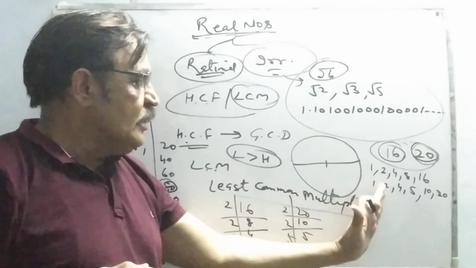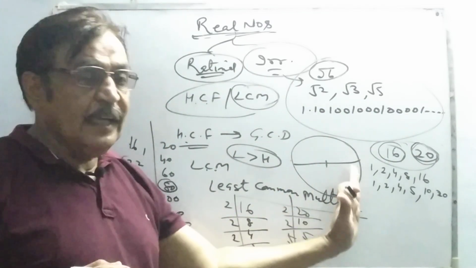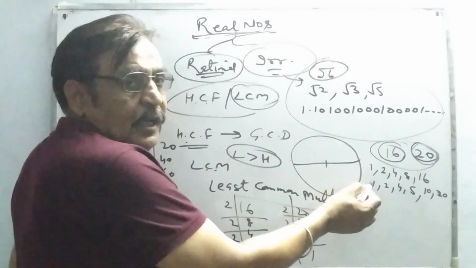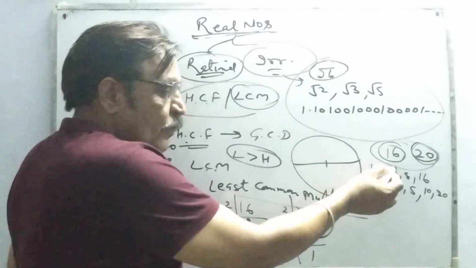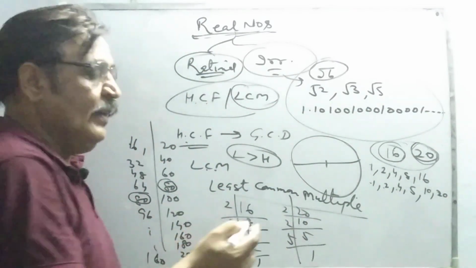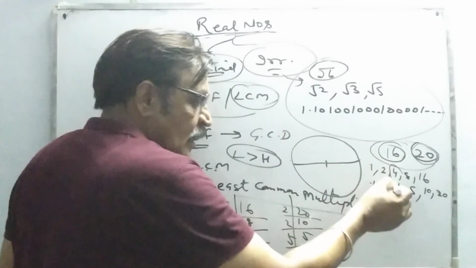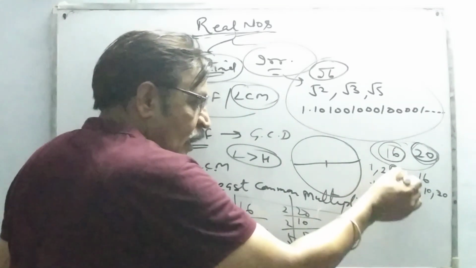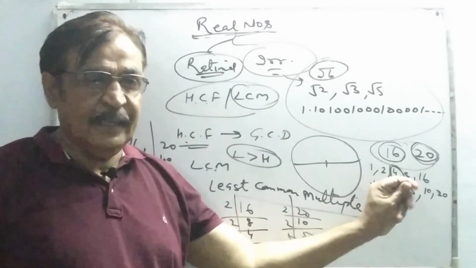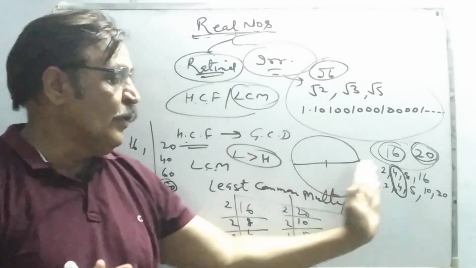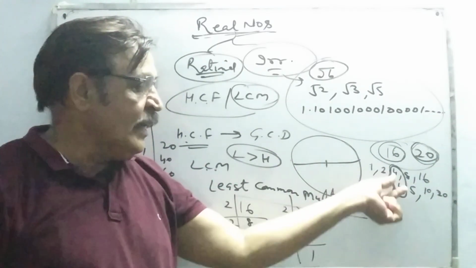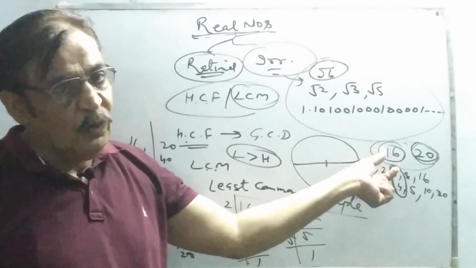Now we have to consider HCF, the highest common factor. So what are the common factors in this? 1 is there, 2 is there, 4 is there. If we proceed further, we don't find any common factor. So this is your highest common factor. 4 becomes your highest common factor, because if we go beyond 4, we don't find any such number which is common in both these two numbers. That's why this is your highest common factor.